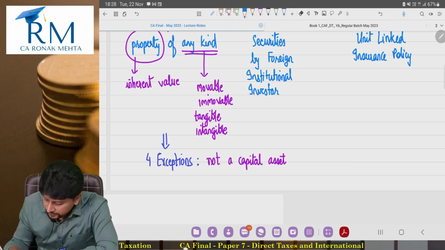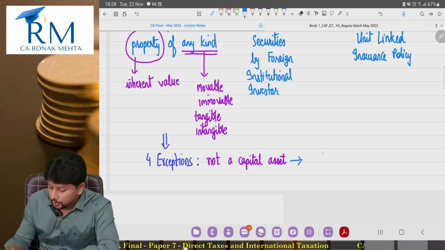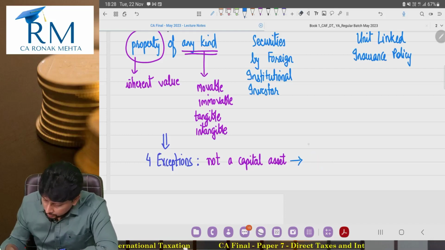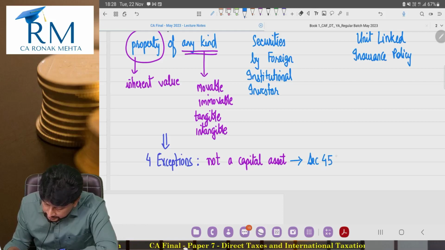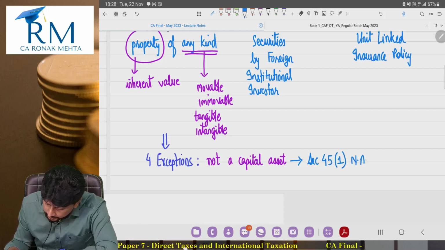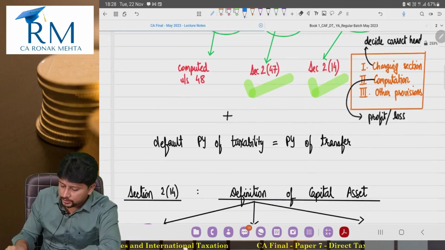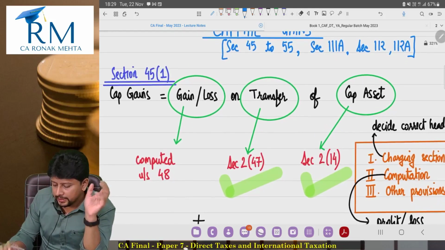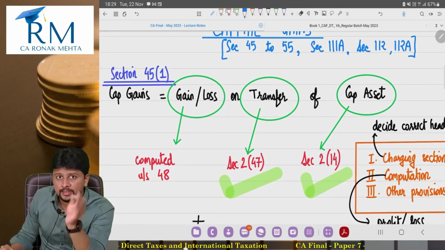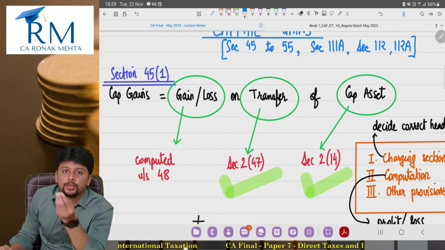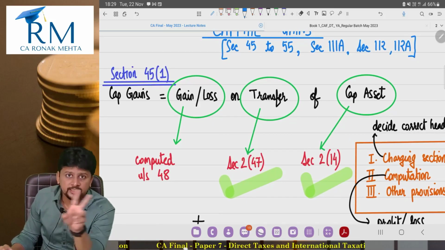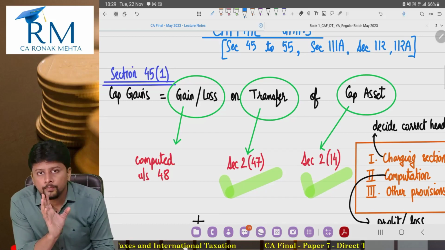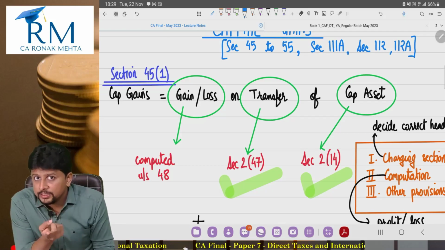Which means if they are not treated as a capital asset, obviously capital gains as a head of income does not apply. Or if I use some technical wording, section 45(1) is not applicable. And 5 minutes ago we understood one thing: only if section 45(1) applies, then I have to follow the computation under section 48. Now I am playing with section numbers here. What is 48? 48 is the computation section. But computation is secondary. First I have to satisfy the charging section.